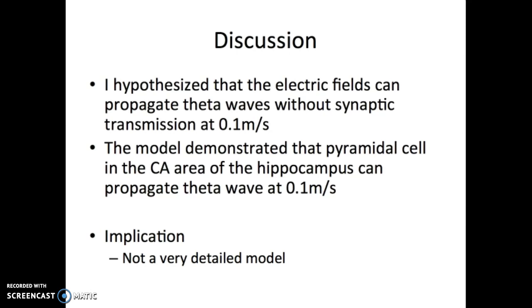However, my model is not as detailed as it can be. I only used 3 cells, and I amplified it by using a stacking factor of 30. But in reality, the CA area in the hippocampus has way more pyramidal neurons in its neural network. This is most likely the reason why my calculated propagation velocity is not as close to 0.1 meters per second as I would like.